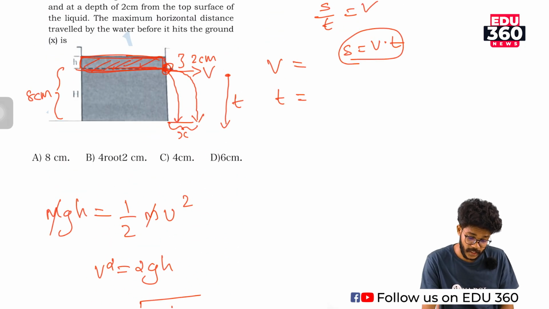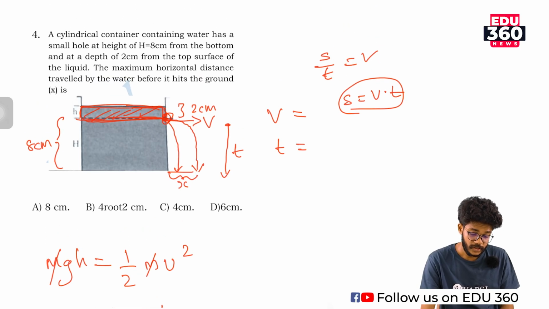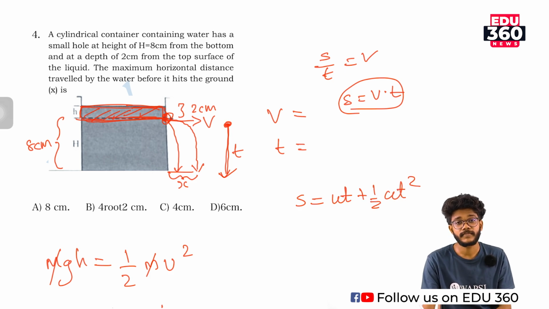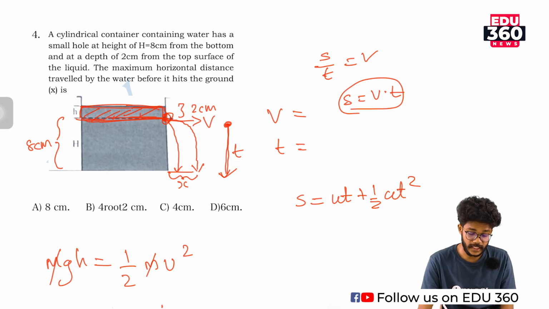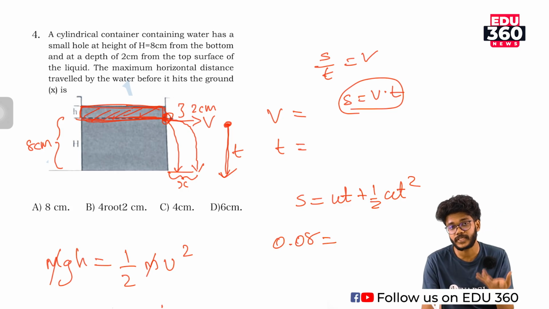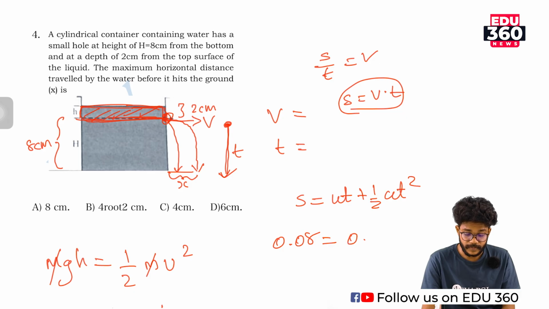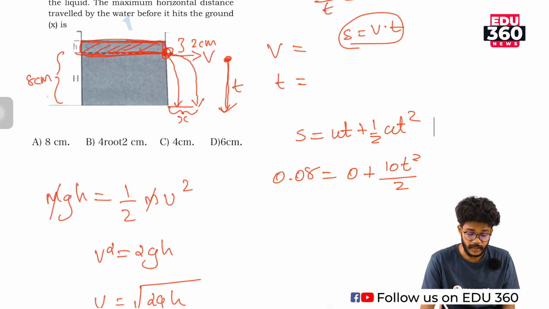Then the next quantity is the displacement. Actually the height is 8 centimeter. If a particle is dropped from here, it will travel 8 centimeter. That means the displacement is given. S is equal to ut plus half at square. What is a? a is the acceleration due to gravity, and it will travel 8 centimeter, that means 0.08 meter. Initial velocity is 0, plus a is 10, into t square by 2. That means 0.16 is equal to 10 t square.